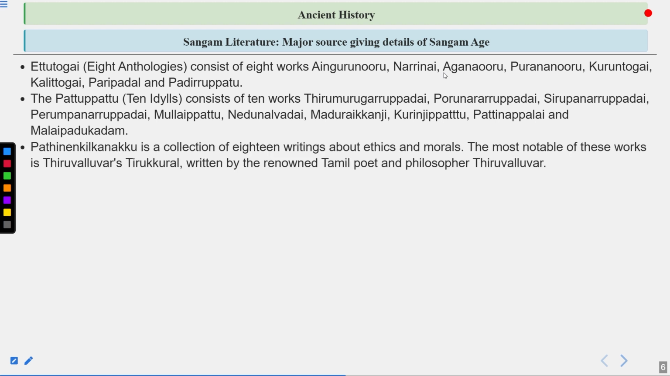Then Pathinenkilkanakku is a collection of 18 writings about ethics and morals. The most notable of these works is Thiruvalluvar's Thirukkural, written by the renowned Tamil poet and philosopher Thiruvalluvar. Thiruvalluvar is the same poet whose statue you can see is situated in Rameshwaram, and that is the most famous statue. Recently, a particular bridge was also created by the Tamil Nadu CM, that is MK Stalin, to reach to this statue.